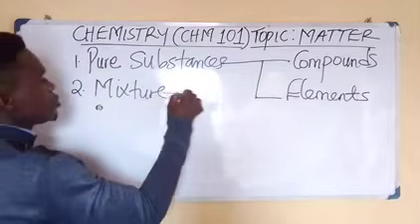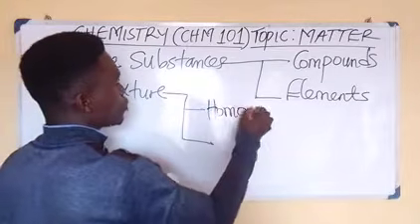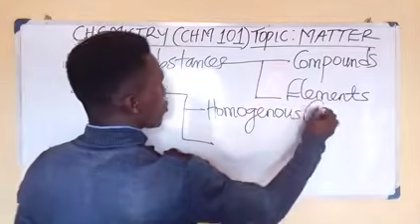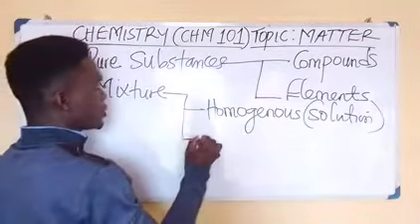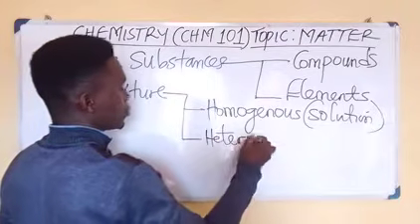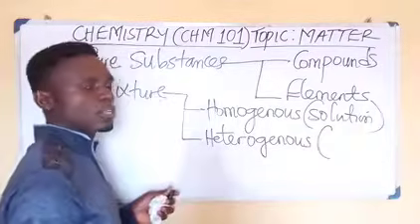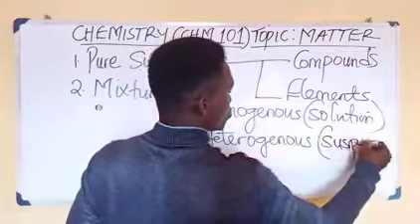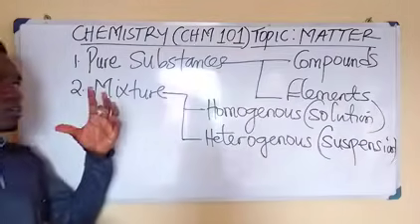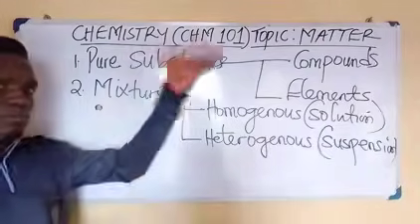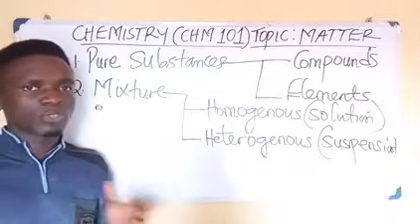Then mixture, you now have two types: homogeneous mixture, also called solution. You now also have the other one, which is heterogeneous mixture, which can also be called a suspension. So this chart explains everything about matter except the state of matter: the solid, the liquid, and the gaseous state.